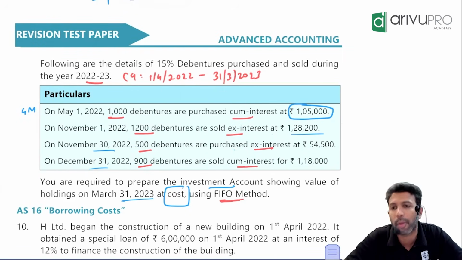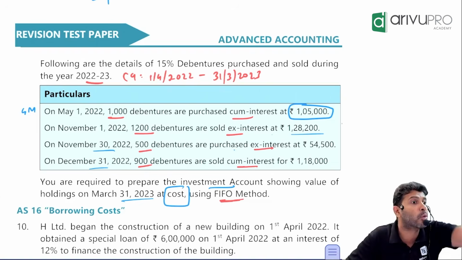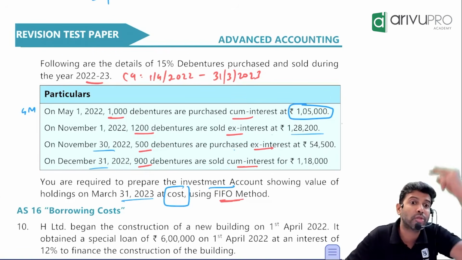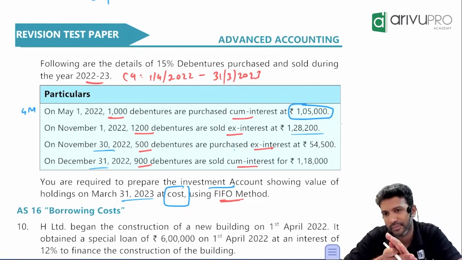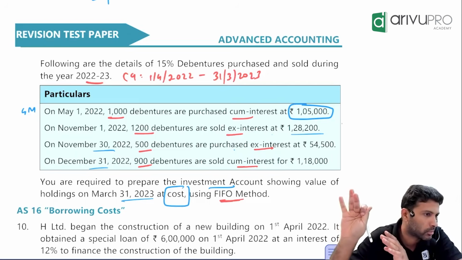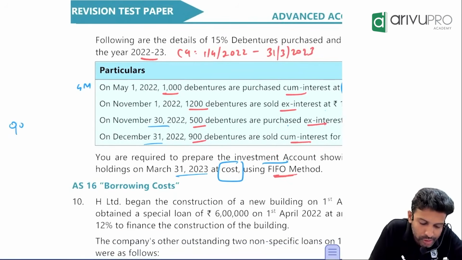This is the FIFO problem. You may not sell from one category; you may sell from more than one category. That means two times you have to find cost and then add. Average cost sorts out this problem. That's the reason average cost is a lot easier. Now, if you just check, you have sold how much?